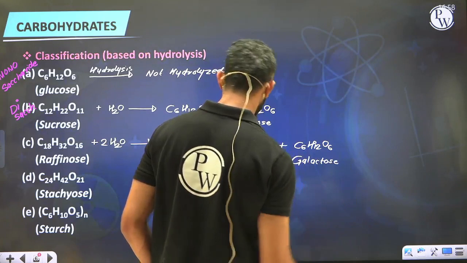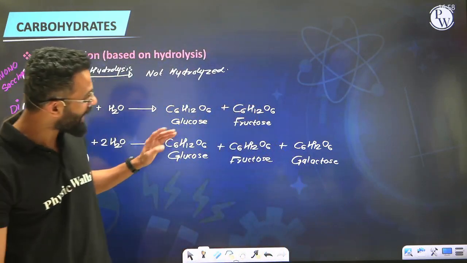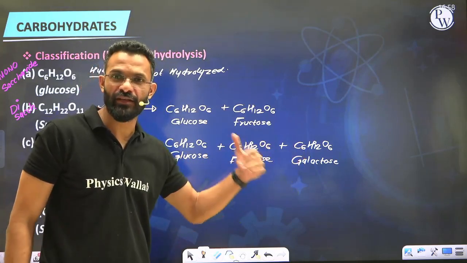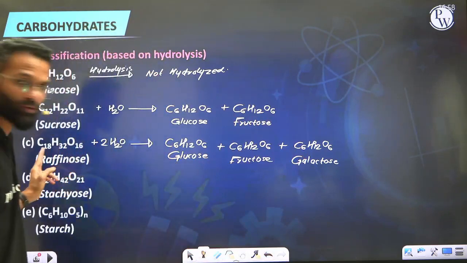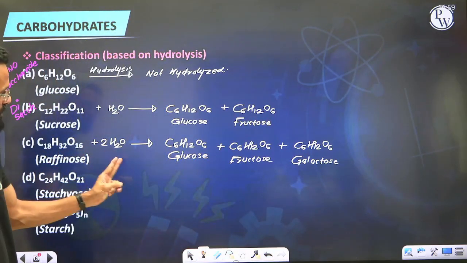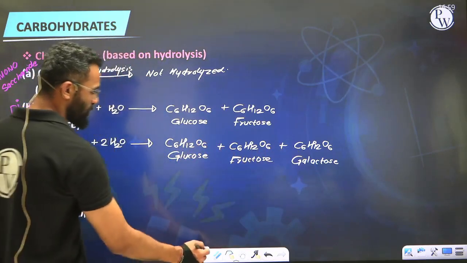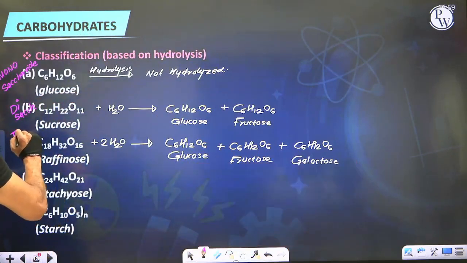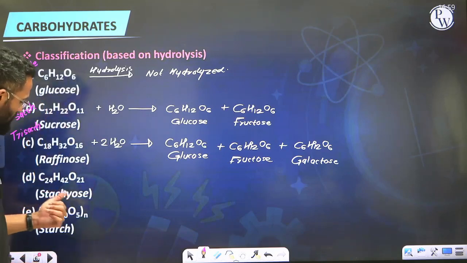So everyone tell me, raffinose is that carbohydrate which upon hydrolysis produces how many monosaccharides? Because if you pick any one of these individually, they are not going to get hydrolyzed. So such carbohydrates, like raffinose, which upon hydrolysis produce 3 units of monosaccharide, we refer to as trisaccharides. So yes, raffinose is an example of trisaccharide.